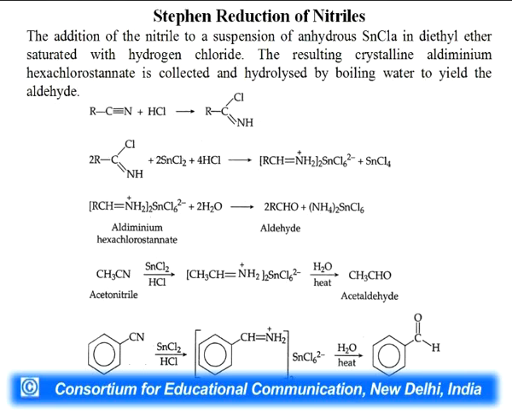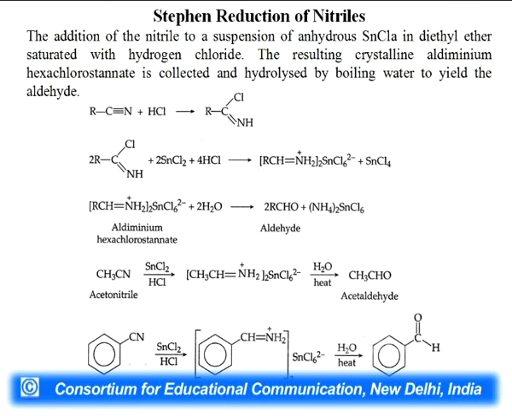Stephen reduction of nitriles. Addition of a nitrile, that is an RCN group, to a suspension of anhydrous tin chloride in diethyl ether saturated with hydrogen chloride. The resulting crystalline hexachlorostannate is collected and hydrolyzed by boiling water to yield the aldehyde.